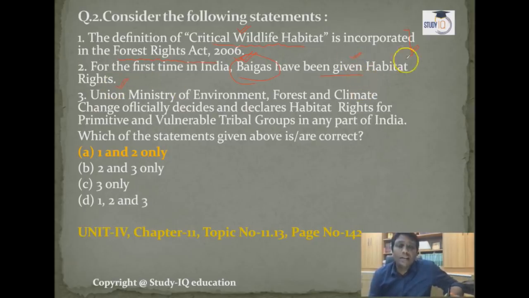It's absolutely right. For the first time the Baigas have been given habitat rights. The statement says the Union Minister of Environment, Forest and Climate Change officially decides and declares the habitat rights for the primitive and vulnerable tribal group in any part of India. No, guys, a district collector or chief minister type of person does this, they provide the habitat rights, not the Ministry of Environment and Forest. So this statement is wrong, this statement is right, this statement is right. So the first statement is right.